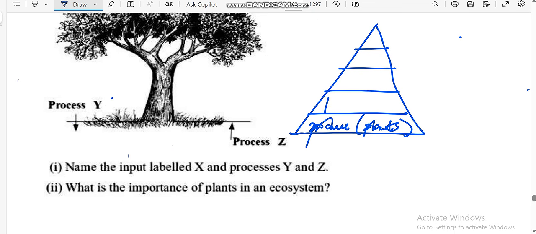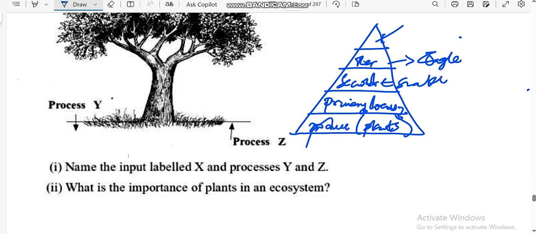Then here we're going to have the primary consumers, those that feed on the producers, for example a locust. Then here we're going to have the secondary consumers, those that eat the locust, for example we can put a snake. Then here on tertiary we can put the eagle.